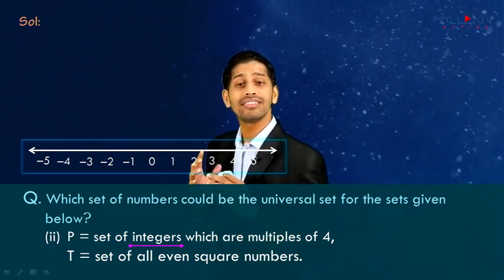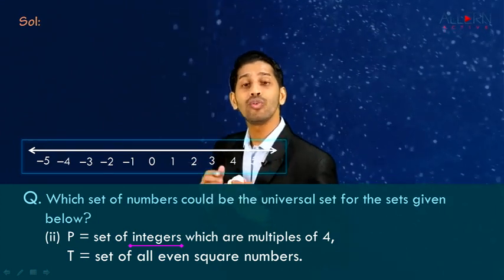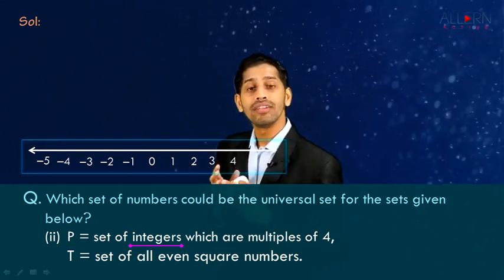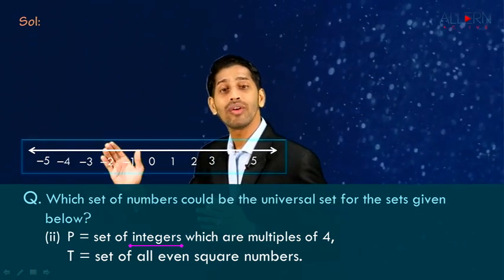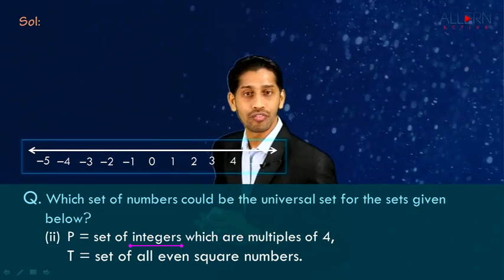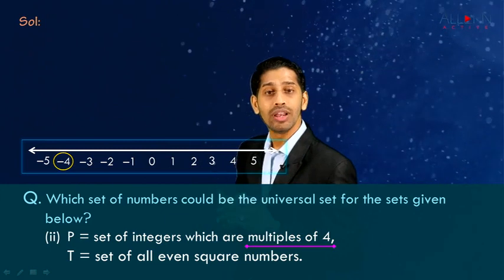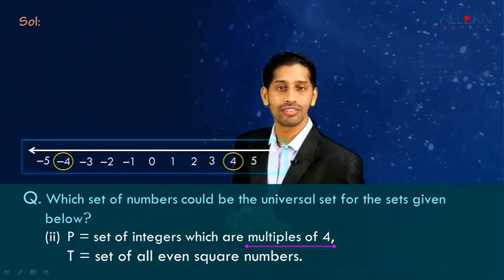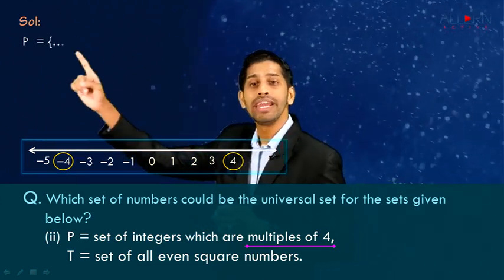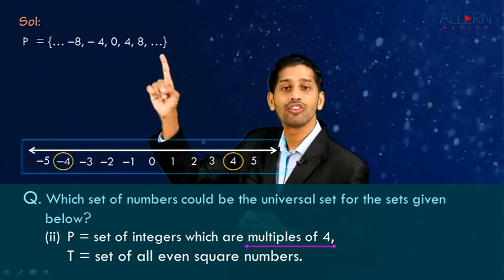Now when we say set of integers which are multiple of 4, that means we need to consider 4. That means we need to consider negative 4 as well as we need to consider positive 4. That means for set P, elements will be table of 4 with negative sign and table of 4 with positive sign. So we can write like P is equal to curly bracket -8, -4, 0, 4, 8 and so on.